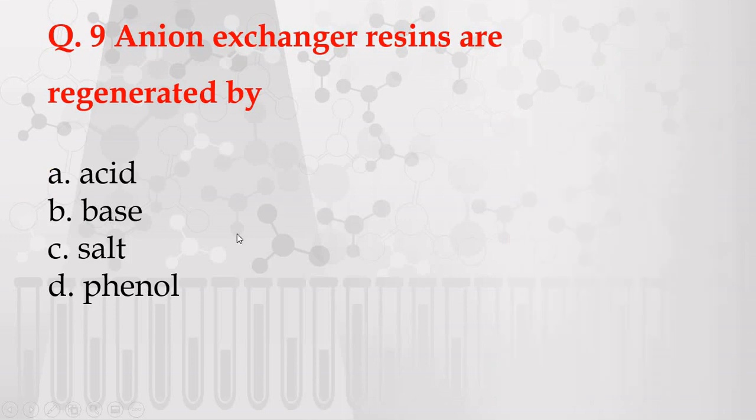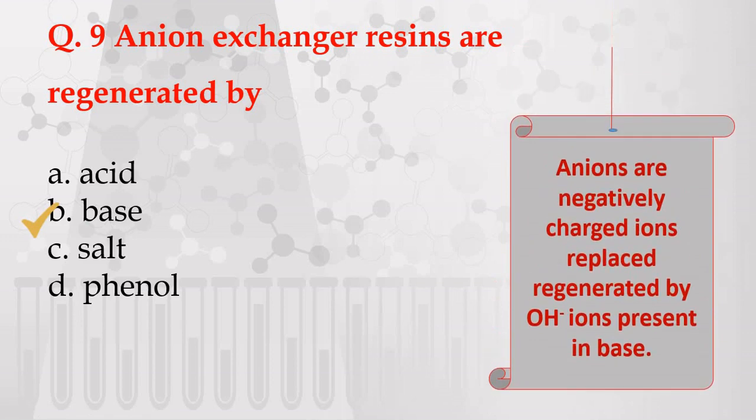The correct answer is B, base, because anions are negatively charged ions which are replaced or regenerated by OH minus ions present in the base. Therefore, a base like NaOH or sodium hydroxide is used for regeneration of anion exchange resins.